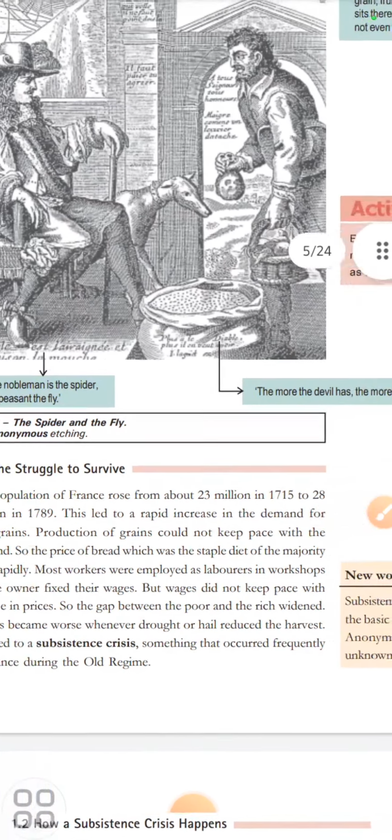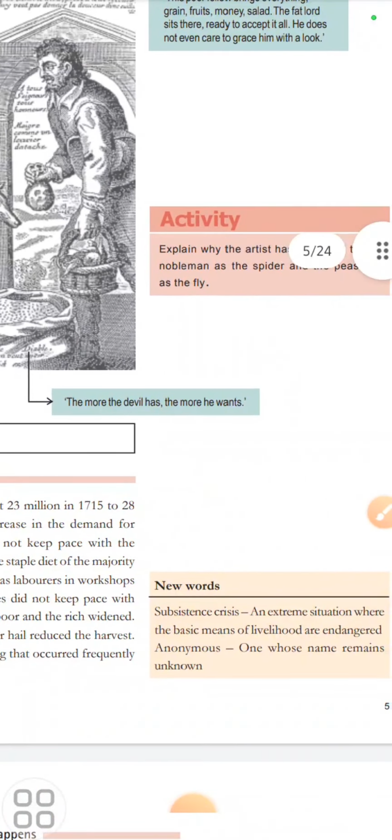From the chapter, from this very page, you can look at the meaning of it, which says subsistence crisis or condition is an extreme situation where the basic means of livelihood are endangered, where the people are not able to arrange food grains for themselves and survival is impossible. That condition is described as subsistence crisis. So let's now look at the factors which brought about subsistence crisis in the country, that is France.